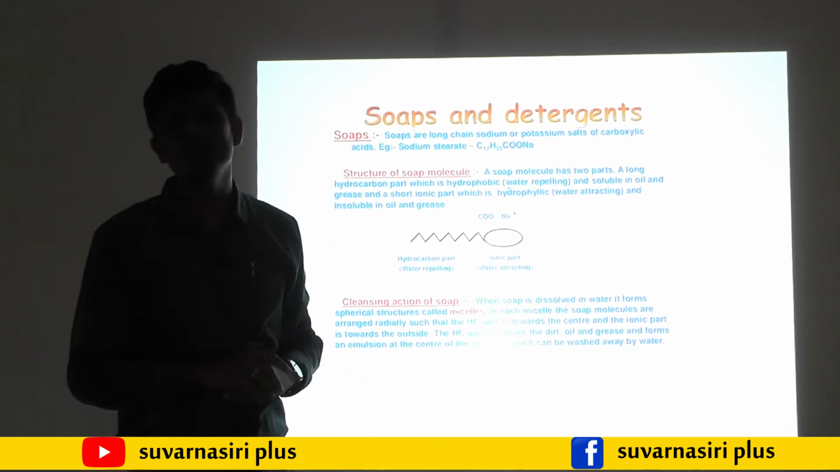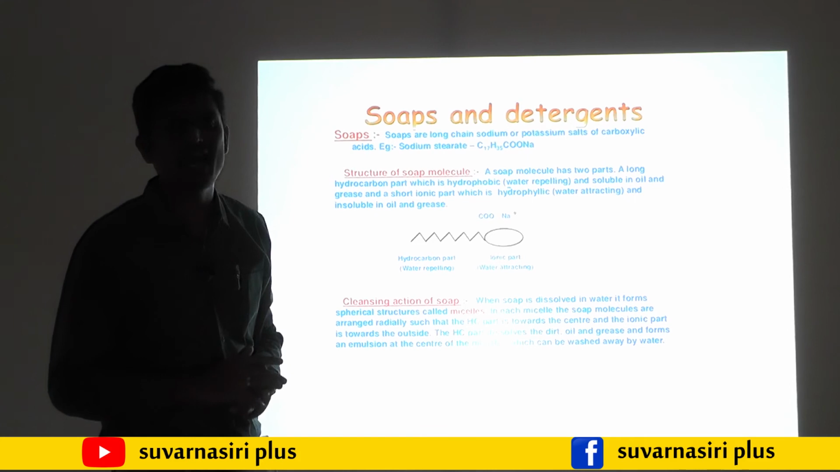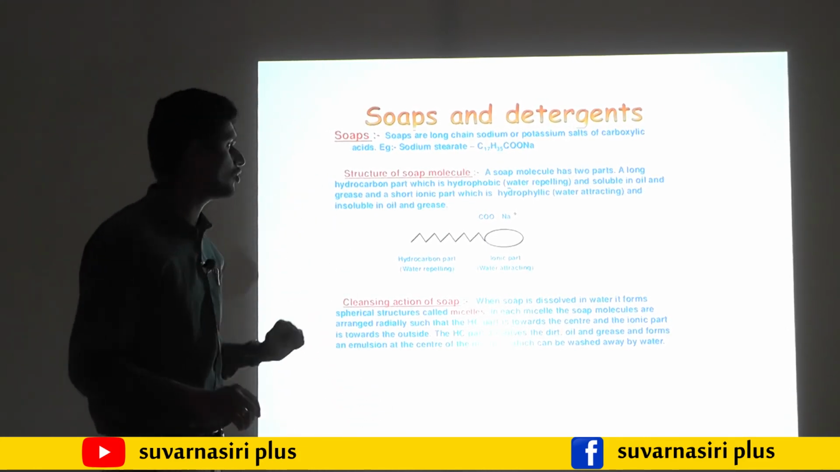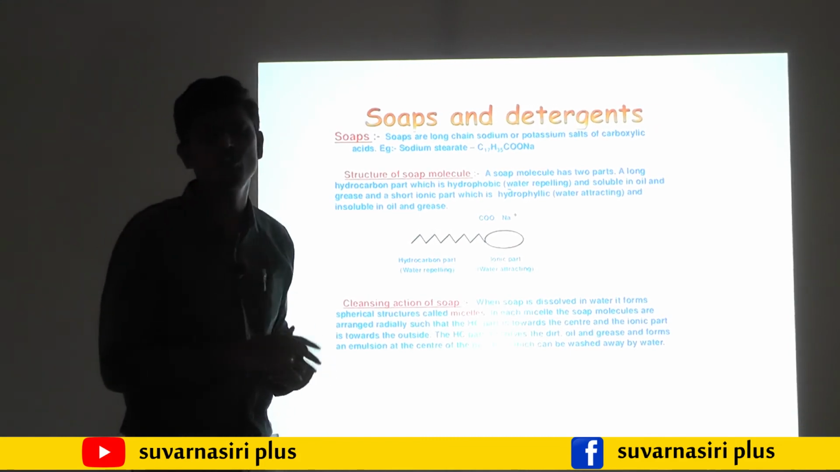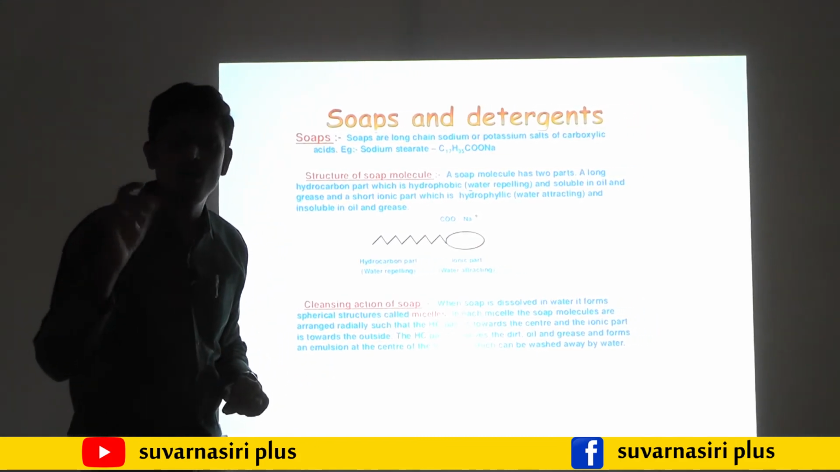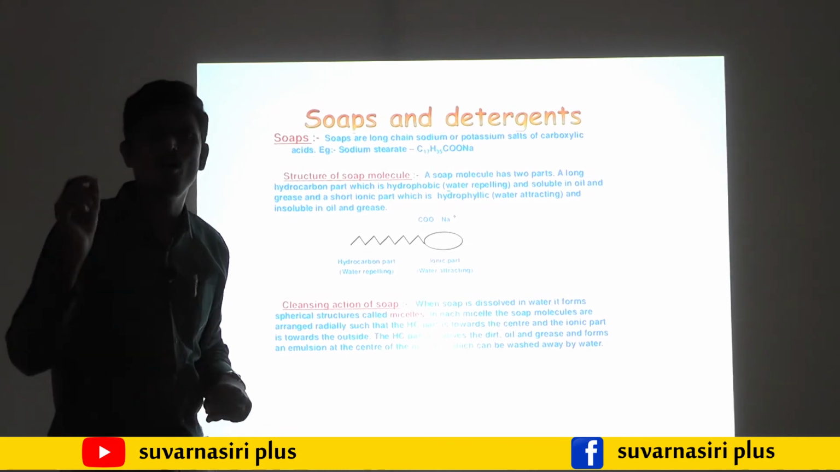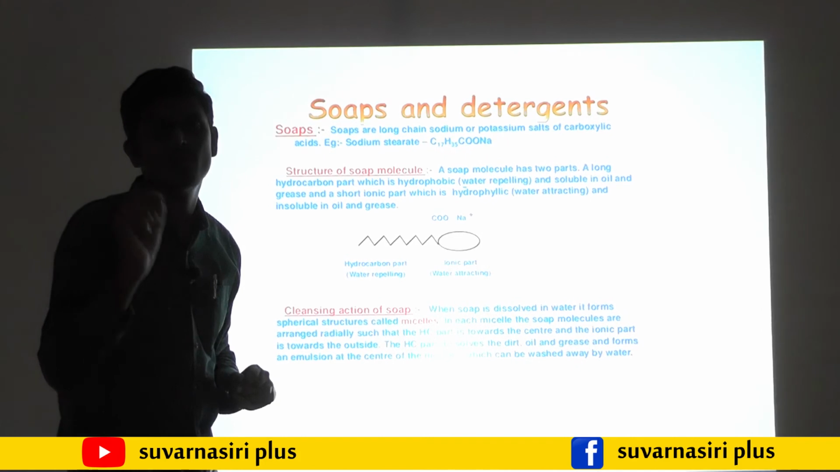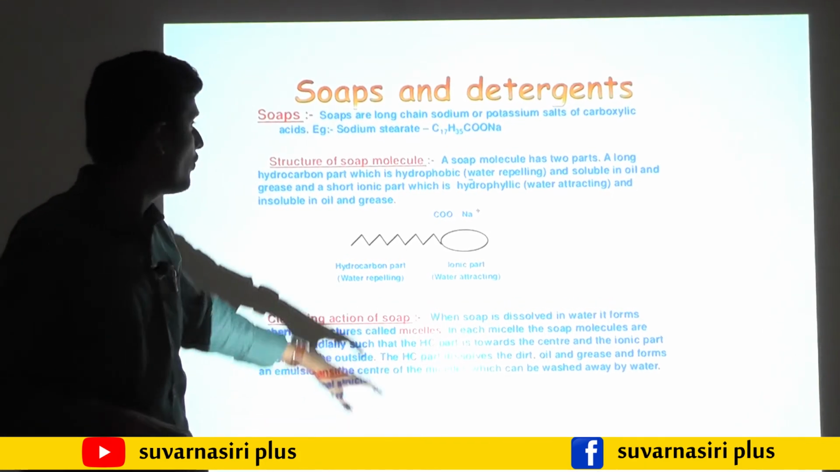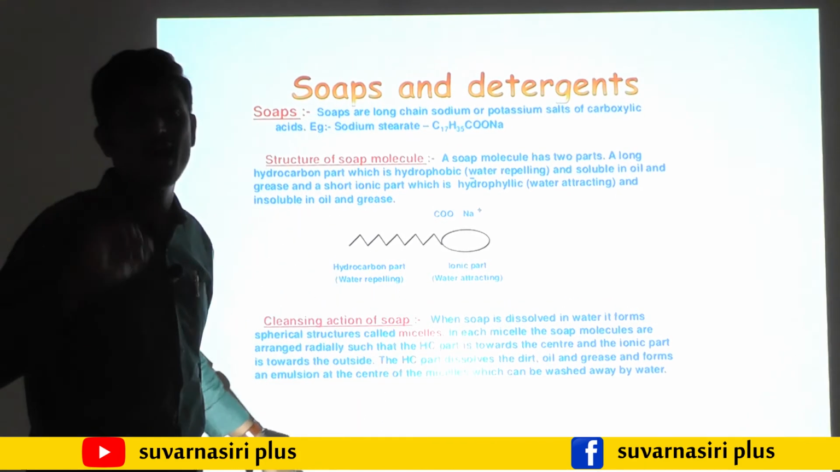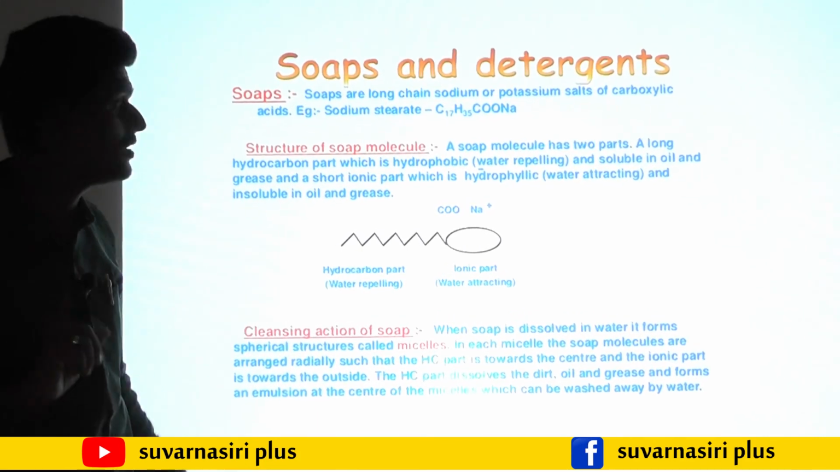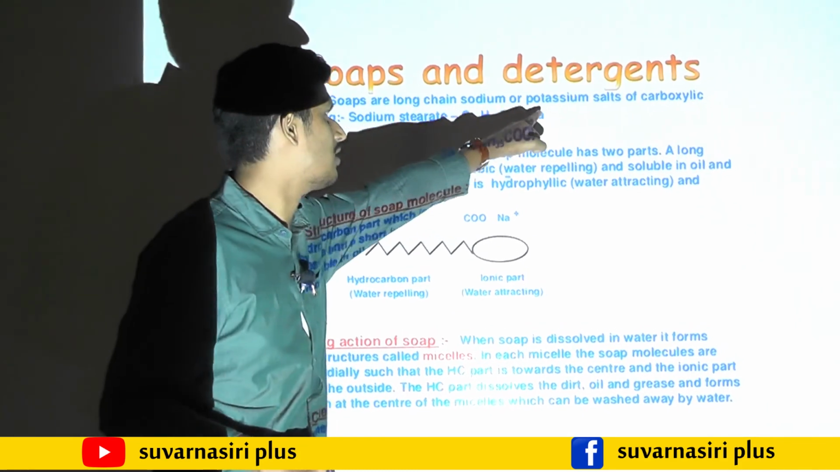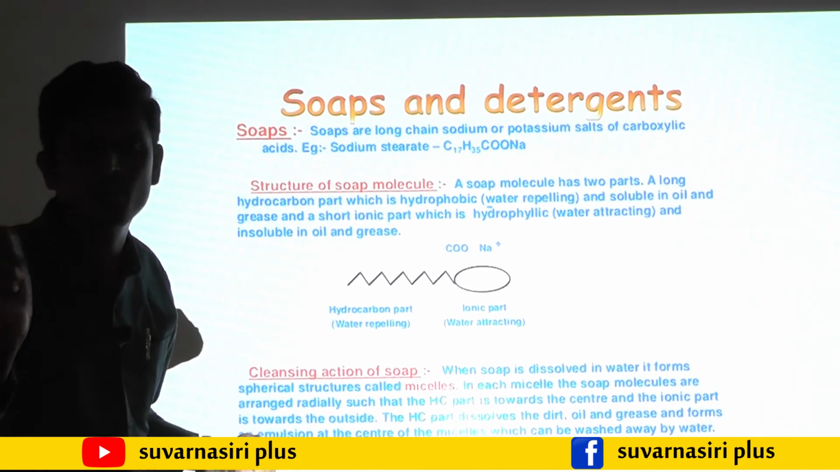The question will come, students, for 2 marks: explain the action of soap. The action of soap is on dirt. Almost all dirt is oily in nature, so water never reacts with oil. Soap has two ends, a carbon end and an ionic end, and the ionic end reacts with water.